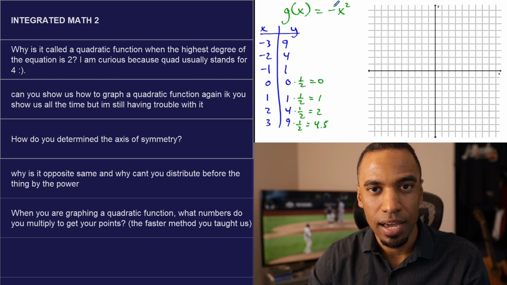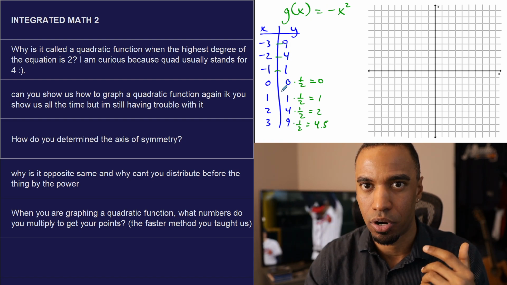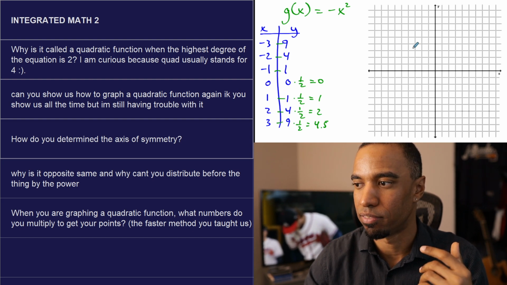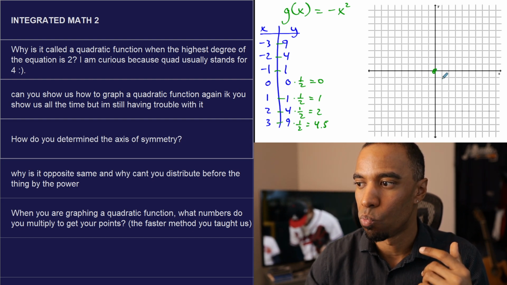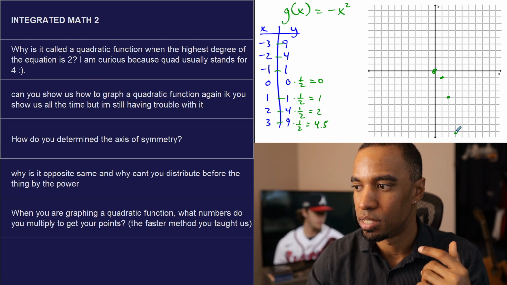If this is negative, guys, negative means your things flip over. -9, -4, -1, -0, -1, -4, -9. So now everything flips over. 1, 1, you go down. 2, 4, you go down. 3, 9, you go down, etc.